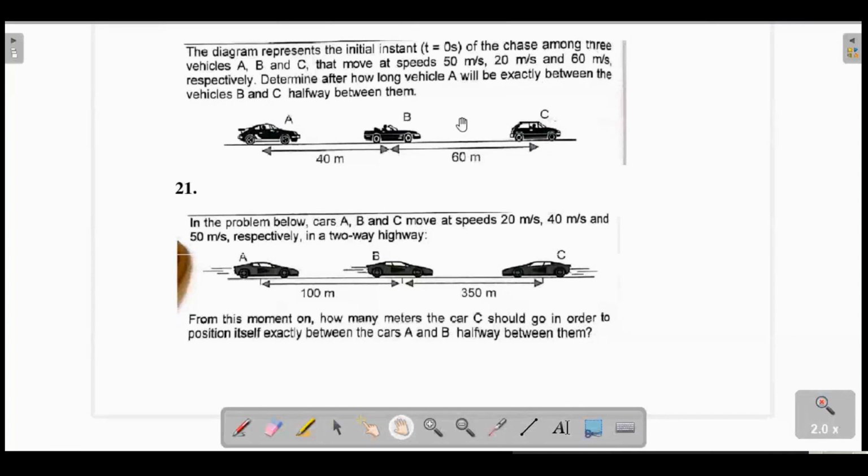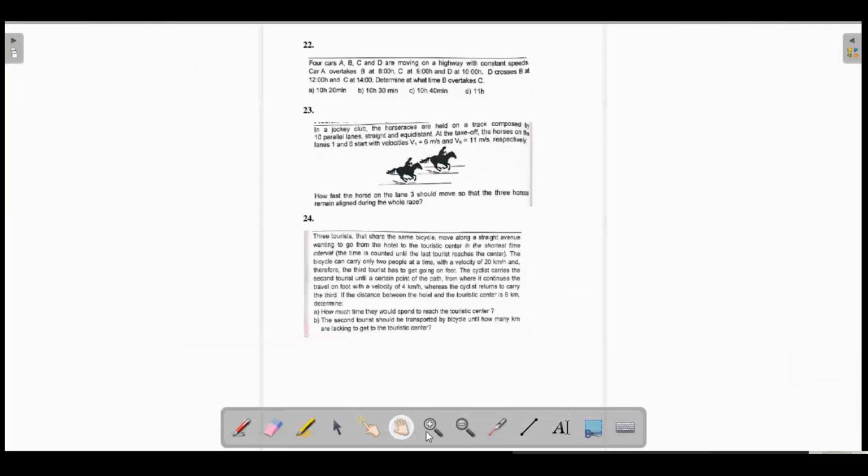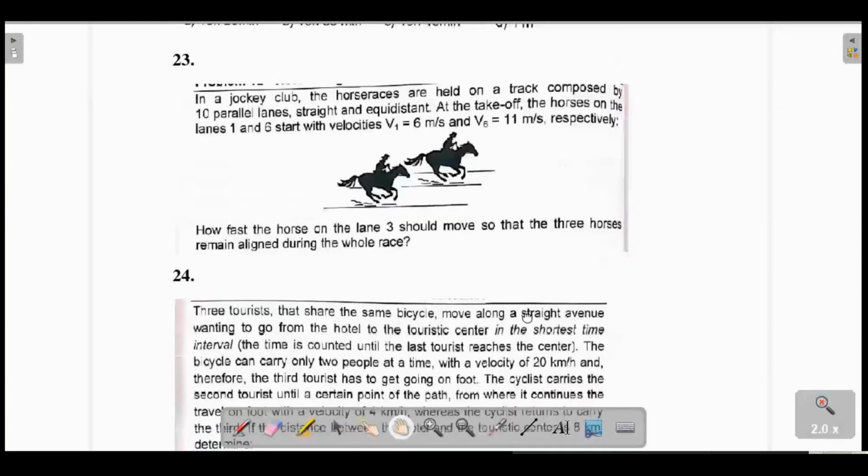These are all very good questions actually from 20 onwards. I picked them from some school Olympiads. Not very tough, but slightly tricky.